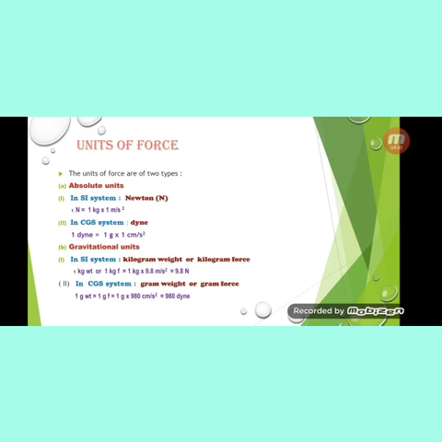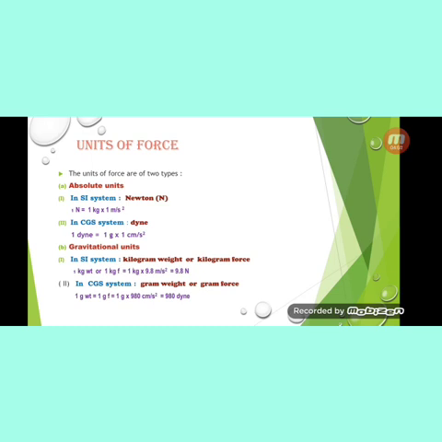Similarly, in the CGS system, in place of kilogram we will write gram weight or gram force. Therefore, 1 gram weight or 1 gram force is equal to 1 gram into 980 centimeter per second square, which can be written as 980 dynes, because a dyne is equal to 1 gram into 1 centimeter per second square. Therefore, it has been replaced by 980 dynes.